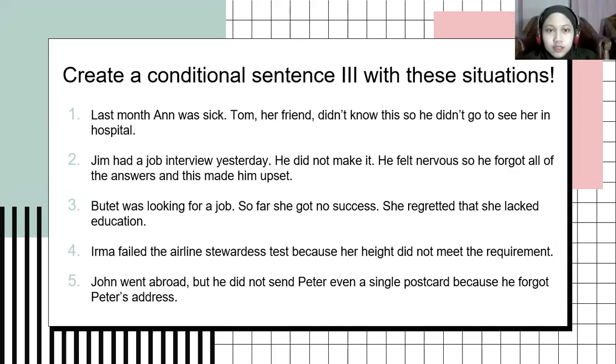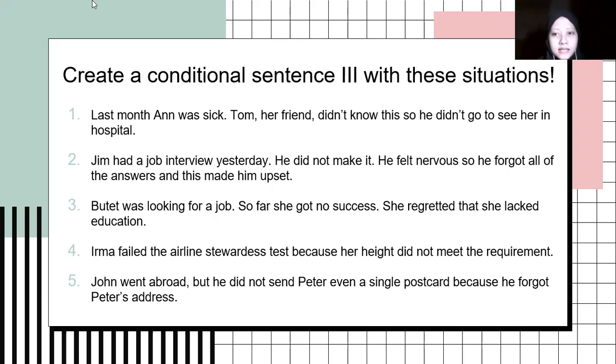Okay, miss. So for number one, last month Anne was sick. Tom, her friend, didn't know this, so he didn't go to see her in hospital. My answer is if Anne had told Tom that she was sick, he would have visited her in hospital. Great, Lola. A great conditional sentence. Thank you. For the second situation, I would like to invite Risa, please.